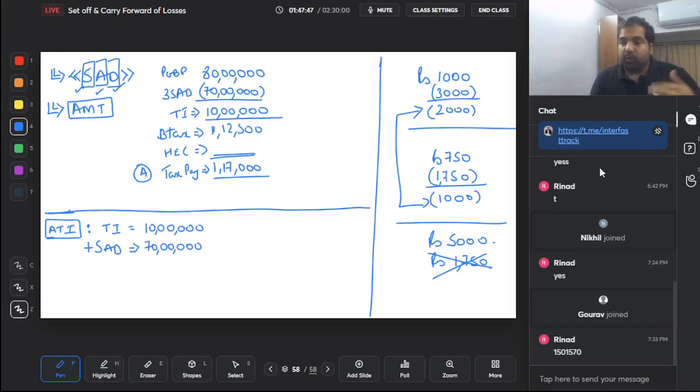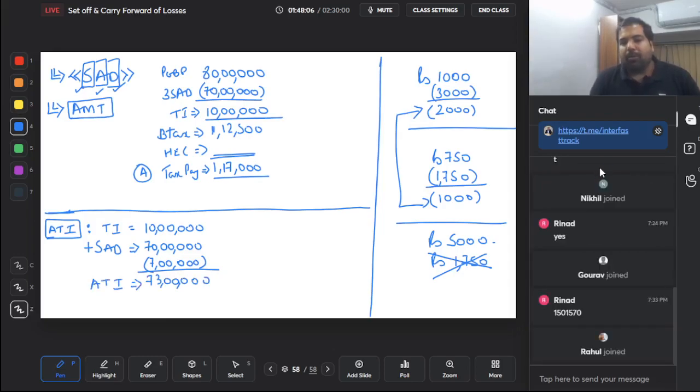But guys, if you take my 100% deduction back, at least you should give me depreciation. Okay, we'll give you depreciation. So 10 lakh plus 70 lakh minus 7 lakh is 73 lakhs. Is this my adjusted total income? Yes, this is my adjusted total income. Now on this they say calculate alternate minimum tax at 18.5%.